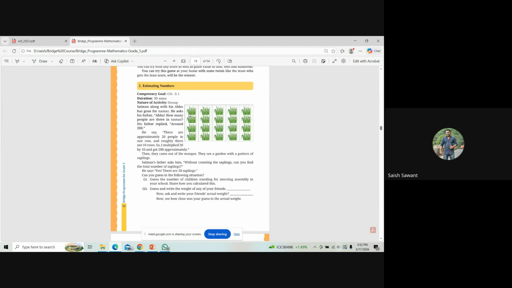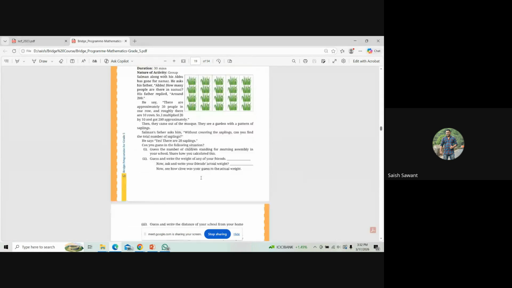So how he must have calculated is, he must have calculated how many rows are there and how many columns are there. By looking at the figure, you can make out there are 4 rows and 5 columns. So 4 into 5, the answer is 20. This example which is given over here, the same example can be used, or some different example can be given by the teacher. And certain questions can be asked, which are given over here.